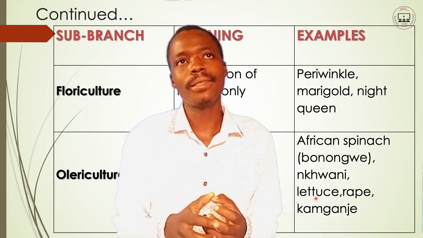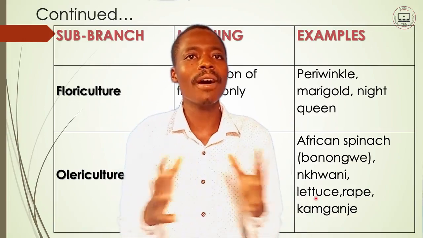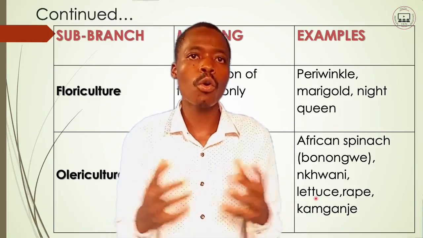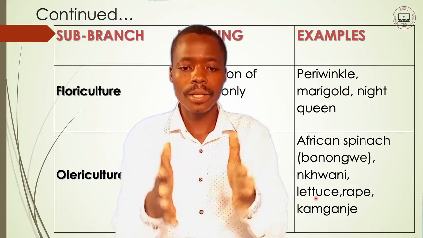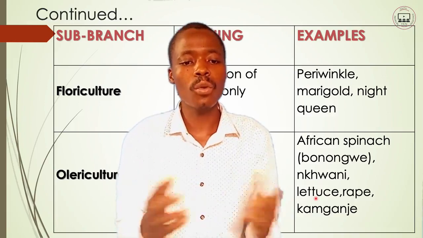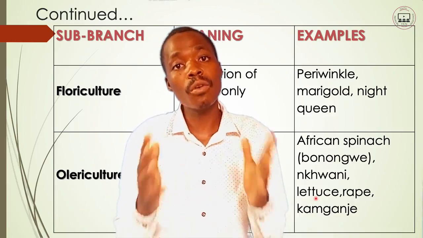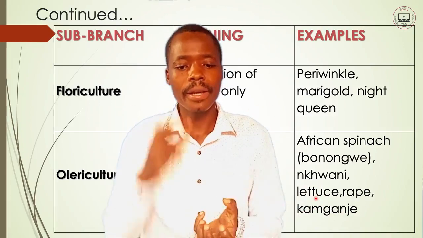This is commonly produced in desert areas because they favor cold weather, and the desert is a bit colder. Lettuce is also grown here in Malawi, so it falls under olericulture.